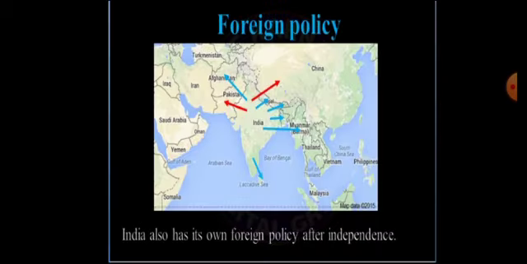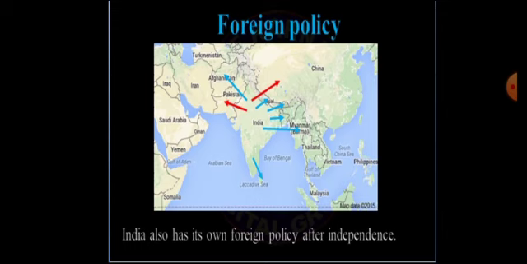And you can see in the picture given above, it says India also has its own foreign policy after independence. It means we are going to have a proper foreign policy after 1947 in India, where the blue arrow marks indicate that we are going to have a proper foreign relationship with a few important neighboring countries of the world.